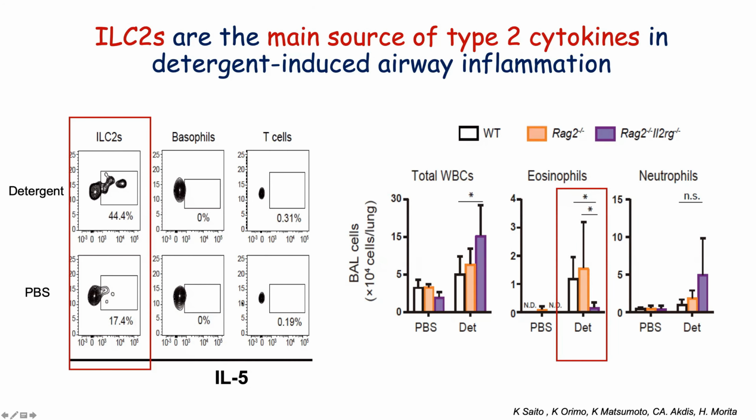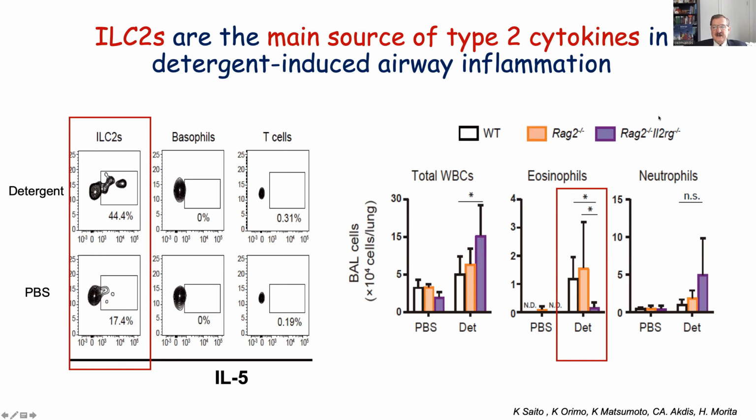Then it was possible to look at which cells are responding to this detergent, and we can see that innate lymphoid cells, mainly type 2 innate lymphoid cells, are responding. 44% are becoming positive for IL-13. Basophils and T cells are not responsible for this early response. And this is the resting condition. For IL-5 making, type 2 innate lymphoid cells are 17%. So here we see the increase with detergent in total leukocytes. Eosinophils are increasing and neutrophils are increasing.